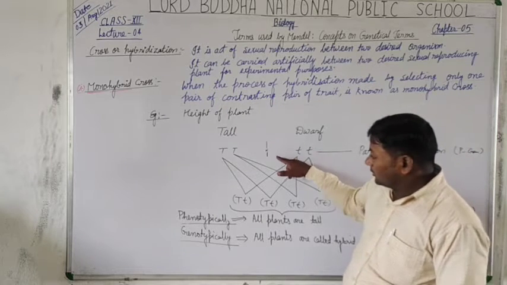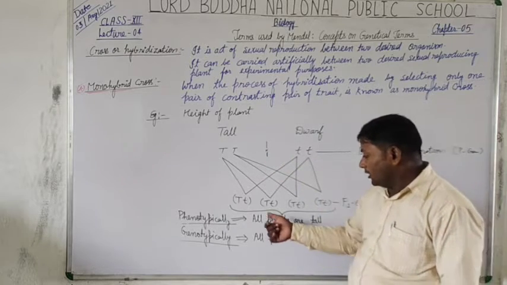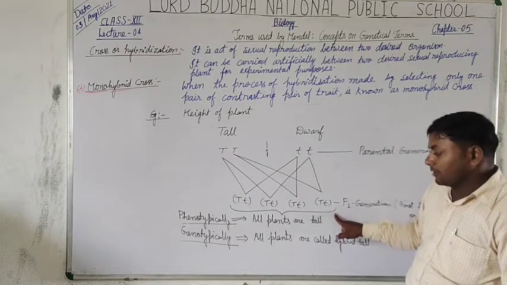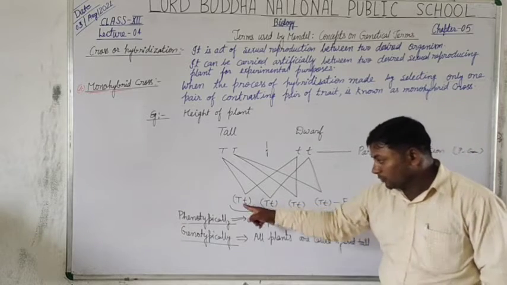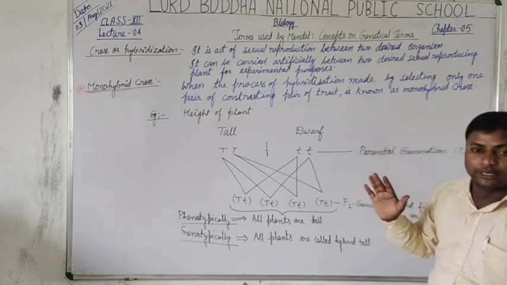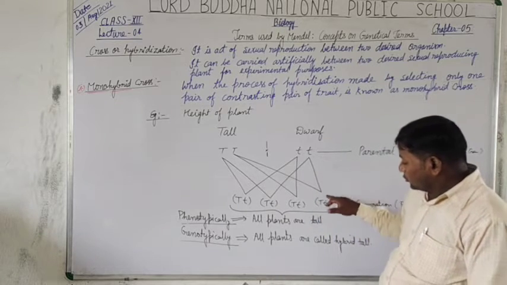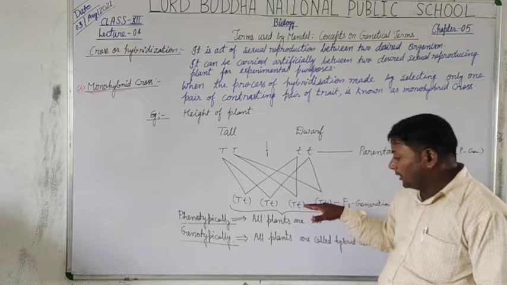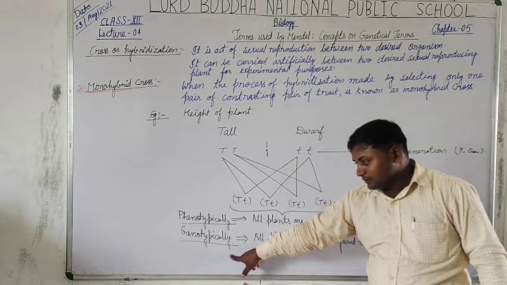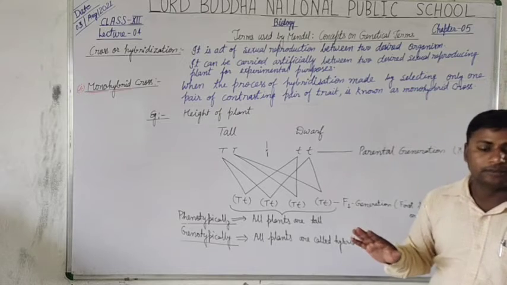So, in the cross hybridization, we observe that from the parental generation, the individuals are obtained. These are the individual plants we obtain from these parents of the pure breed, or you can say of the pure type. So here we obtain hybrid crops from the point of view of genotypic character, whereas phenotypically they appear tall.